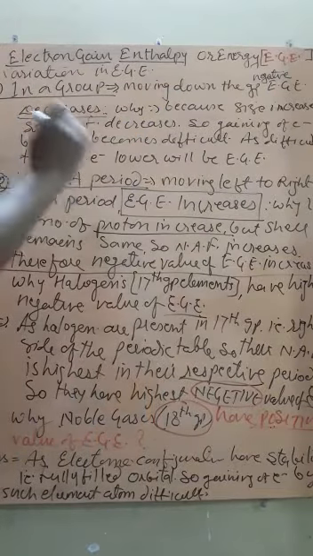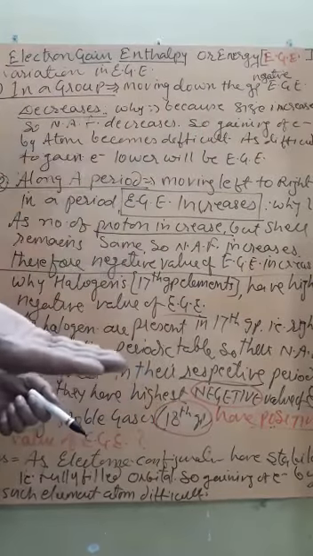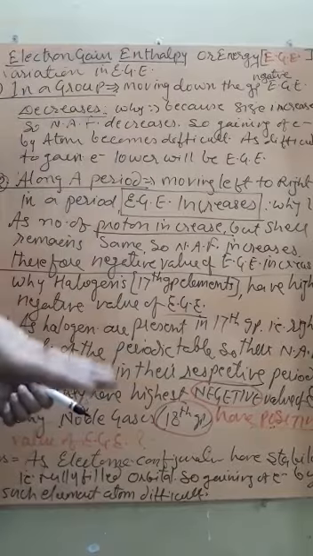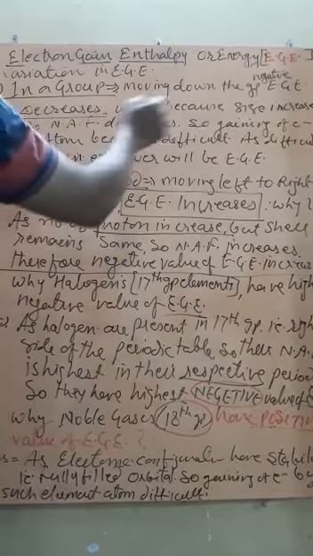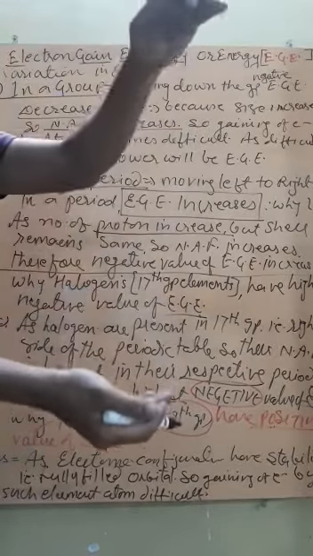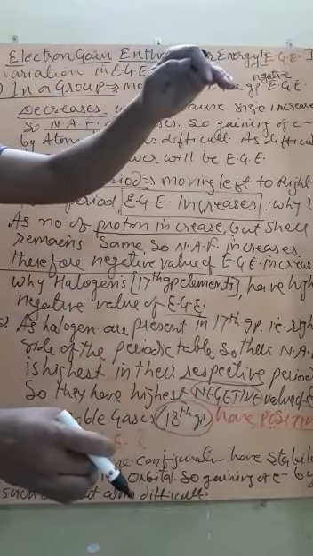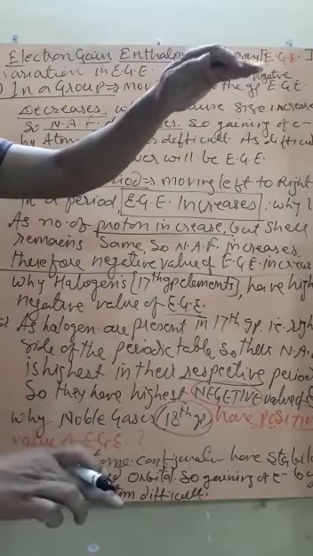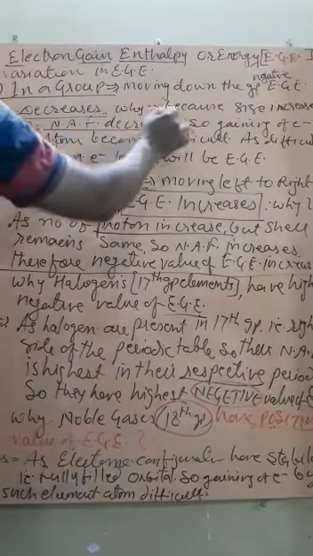Now, why? It is because size increases. As we move down the group, one by one shell will increase, and if shells increase, the size will increase. So nuclear attraction force decreases. If the size is very big, then the nucleus present in the center will have a very weak attraction force for its valence electron, because now the valence electron is very far. Therefore, nuclear attraction force decreases.